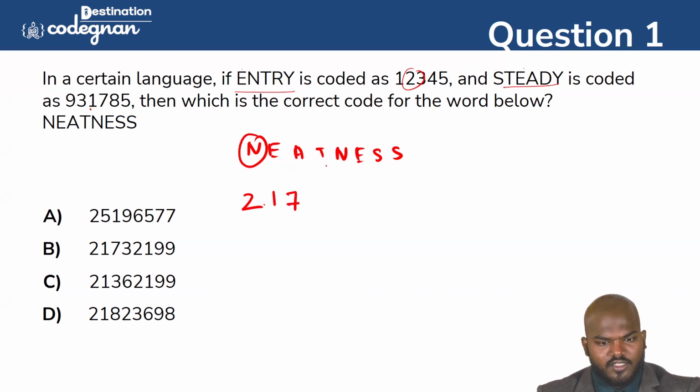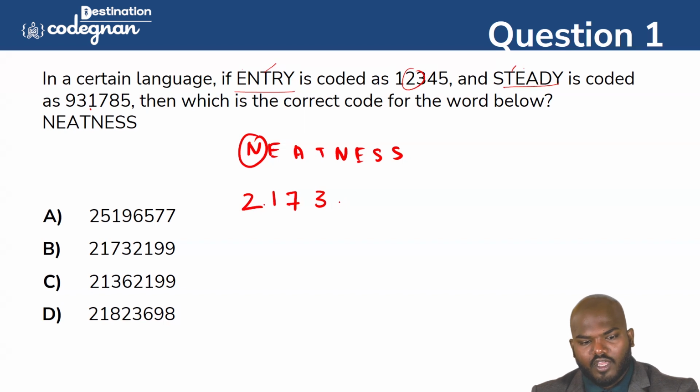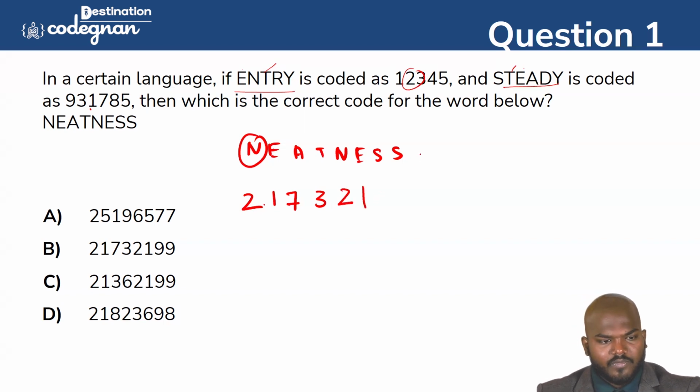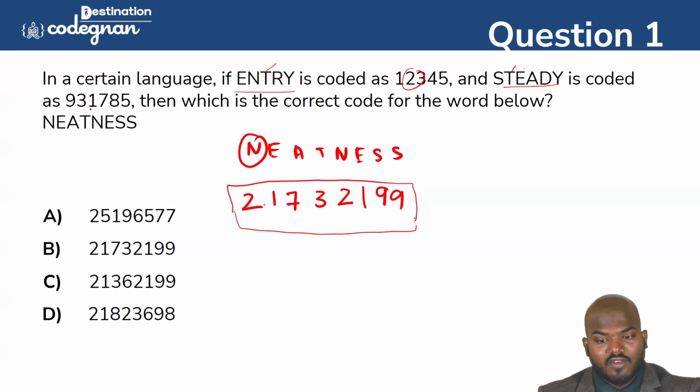Okay, and the next one is T. T stands in two places, one is this and the other is this. Here it is the third place, here it is the second place. So probably T stands for the number 3. Again N stands for 2 again. E stands for 1 again. And S, you see, S comes in only one place, for two times, so S is equal to 9 and 9. So probably the answer is 217321 99, the possible answer here.